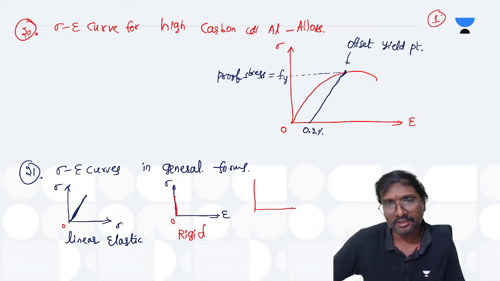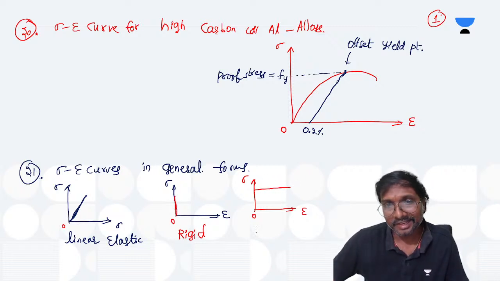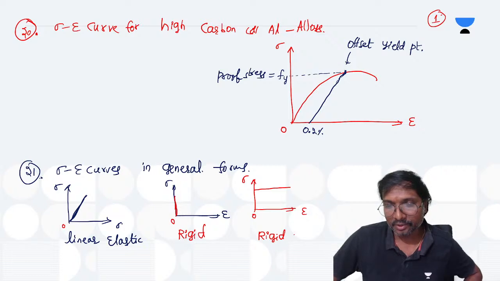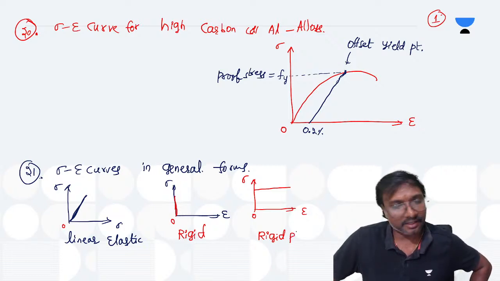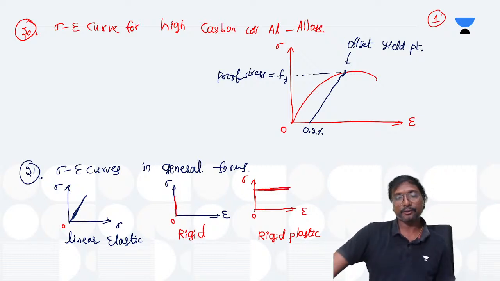Suppose you have a curve like this, so this is your stress and this is your strain. If you just separate it, it will be in this manner. So this is your rigid plastic. It is rigid plastic because first rigid will be there, and after that, on the right side, plastic will be there. Rigid plastic, if you just consider, right?